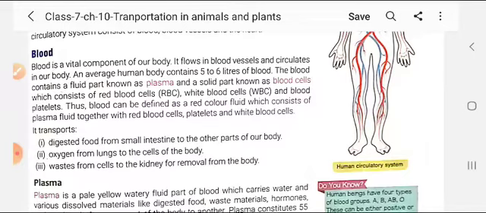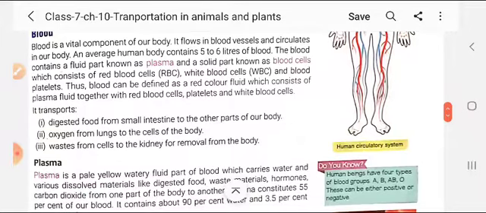और कुछ सॉलिड पार्ट भी होते हैं ब्लड के जिसे हम ब्लड सेल्स कहते हैं. And student, there are three different types of blood cells, that is the RBC, the full form is red blood cells or red blood corpuscles, the next is WBC, that is the white blood cells, and blood platelets.